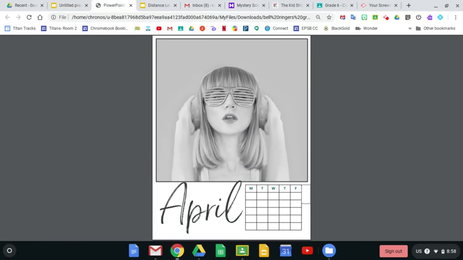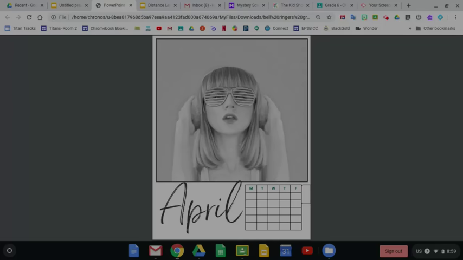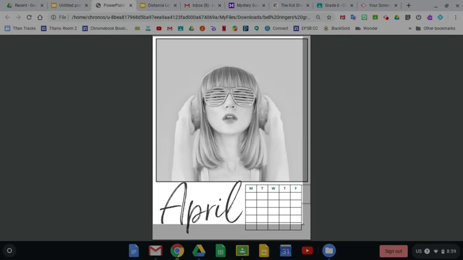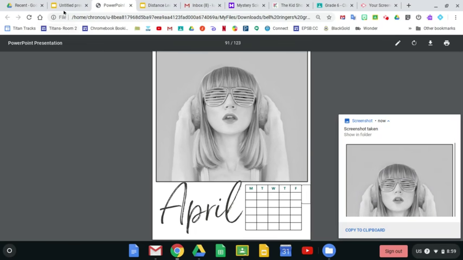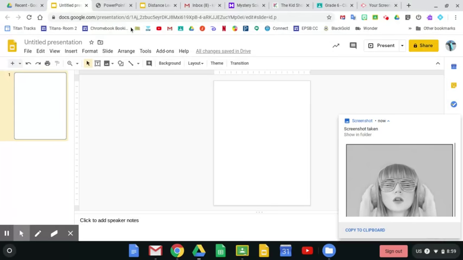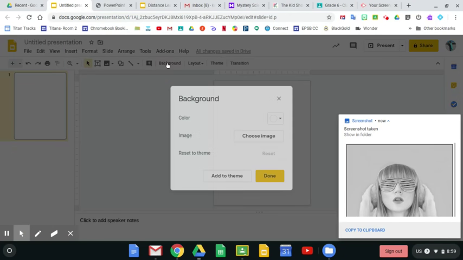Now to take a screenshot on a Chromebook, you press Shift, Control, and then at the top bar, there's one in the middle with a square and two lines. That's your screen capture. And I'm going to select the entire page. So now that's saved to my clipboard. If I go back to my presentation, I'm going to lock this in as the background.